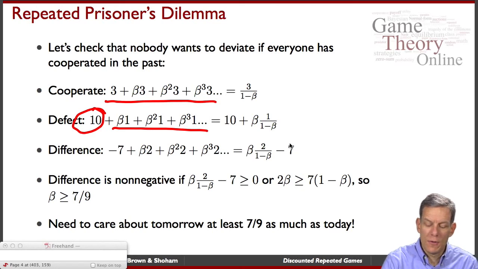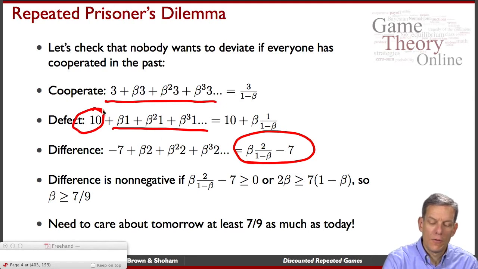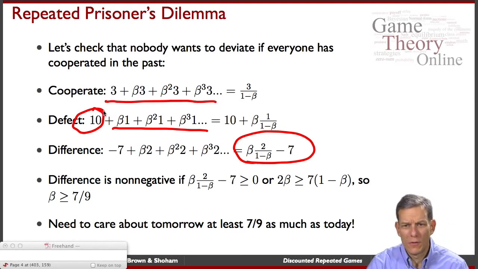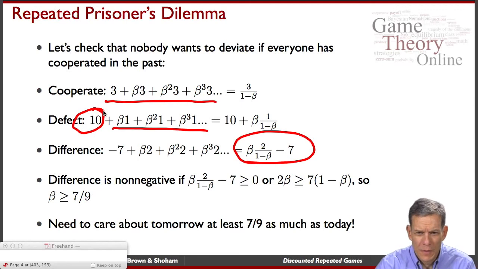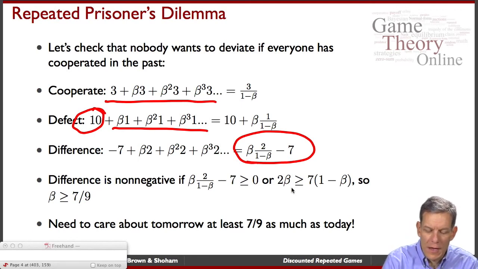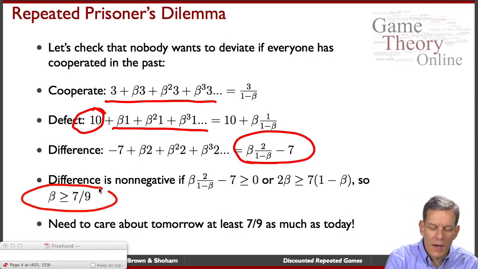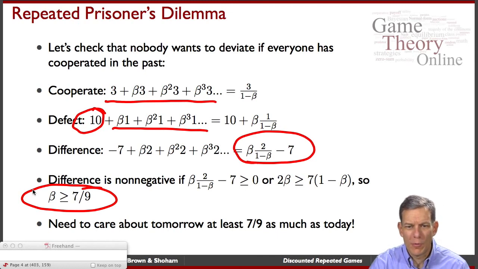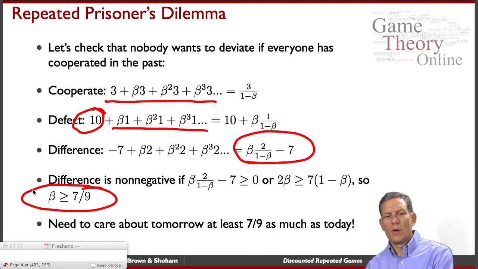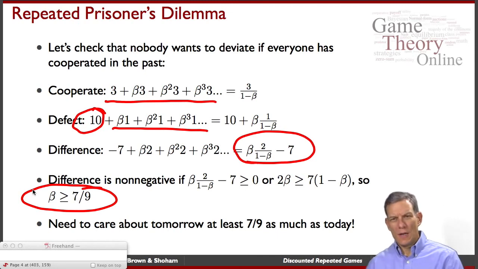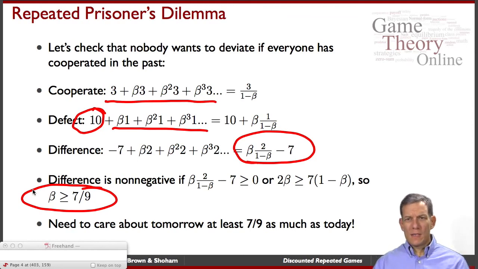And when you do the differences here, you'll get the same kind of thing, except now instead of a -2, we've got a -7 difference. You're foregoing 7 units from not defecting today. So when you go through and solve for that, now beta has to be at least 7/9 before players are going to be willing to cooperate. So you have to care about tomorrow at least 7/9 as much as today. Okay? And so you can see the basic logic here, right?